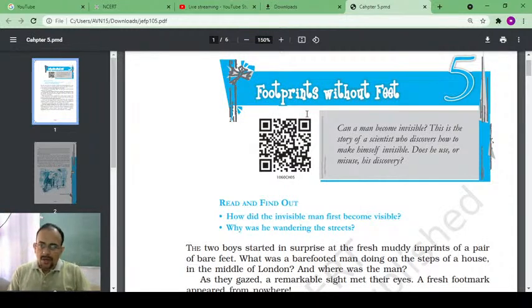Now what does this particular title represent? Footprints without feet. It means there are footprints but they are without any feet. What kind of image is created in your mind by this particular title, Footprints Without Feet?